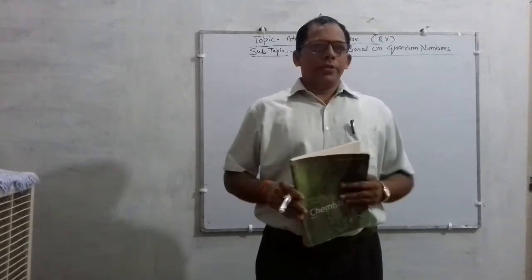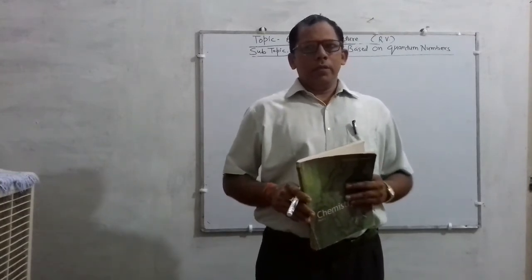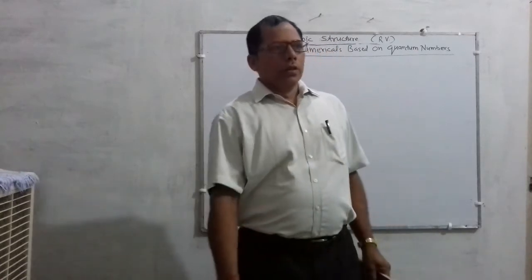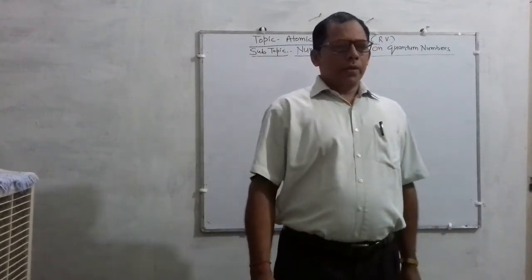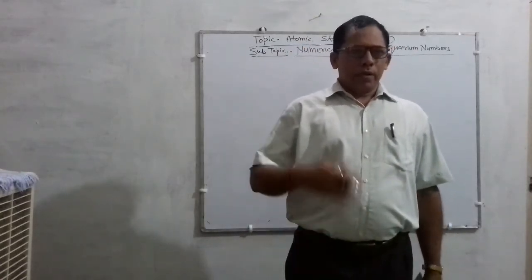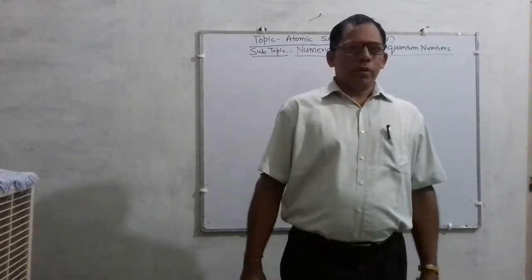In the continuation of the revision of the chapter, in my previous lecture you have studied numericals based on quantum numbers.